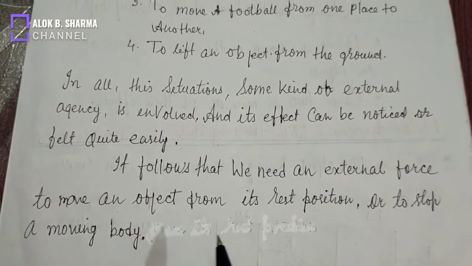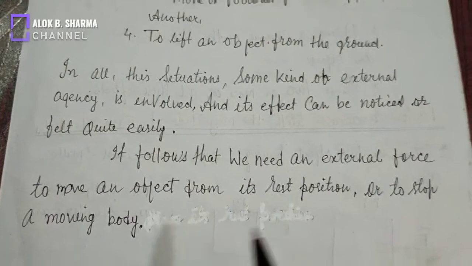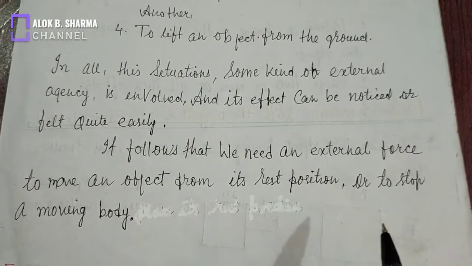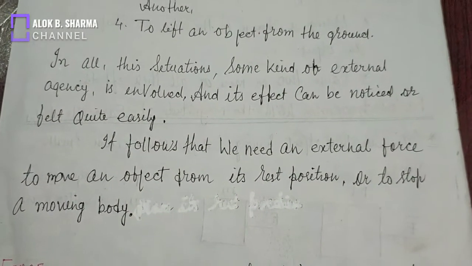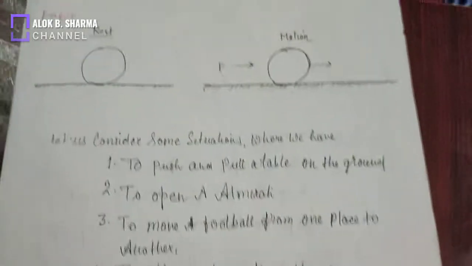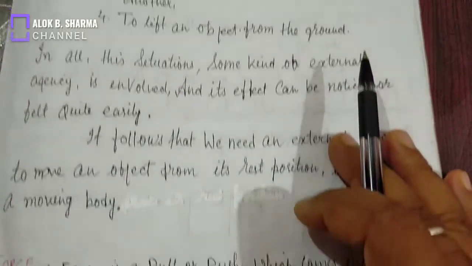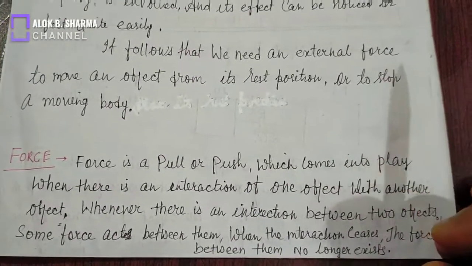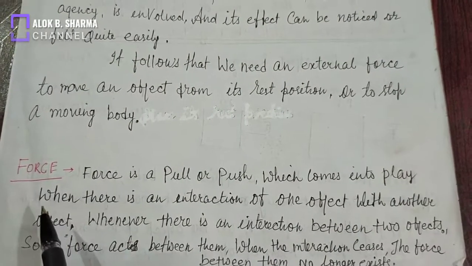So it follows that we need an external force to move an object from its rest position or to stop a moving body. Considering this situation, we have got the definition of force.